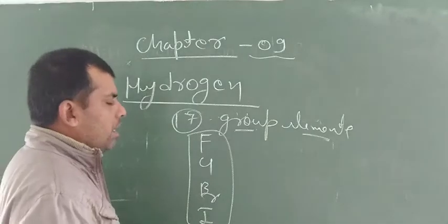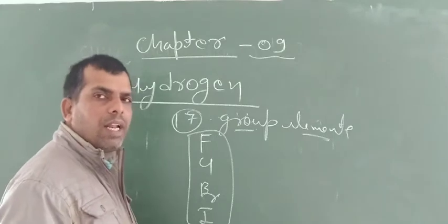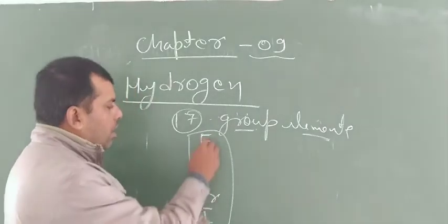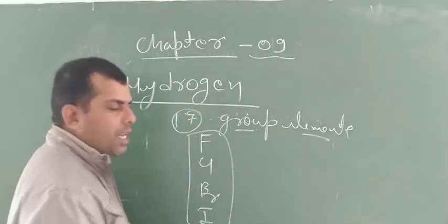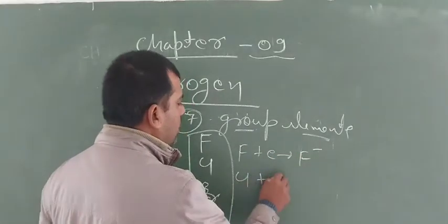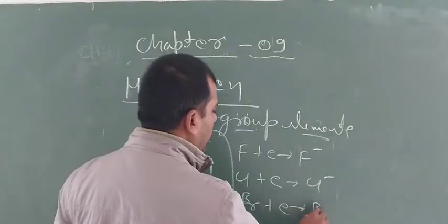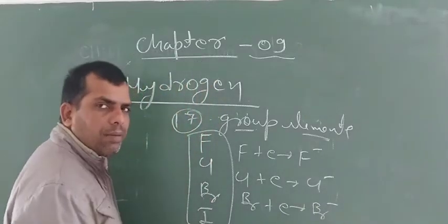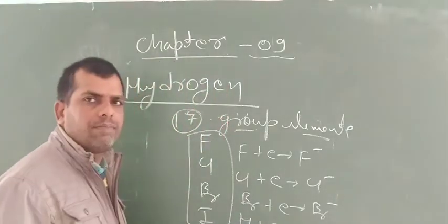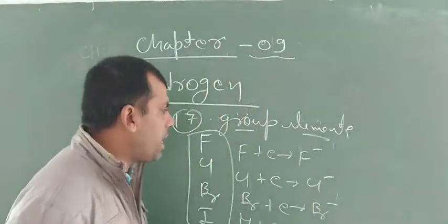Because like halogens, hydrogen also has a tendency to gain one electron and change into a monovalent anion. All halogens have a tendency to gain one electron. Fluorine gains one electron and changes into F minus, Cl gains one electron and changes into Cl minus, Br also gains one electron and changes into Br minus, and so on. In a similar way, hydrogen also has a tendency to gain one electron and change into a monovalent anion.